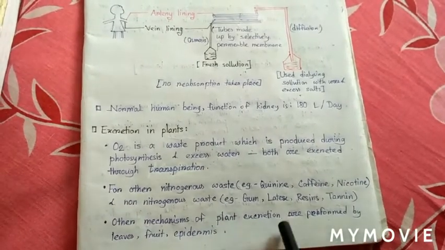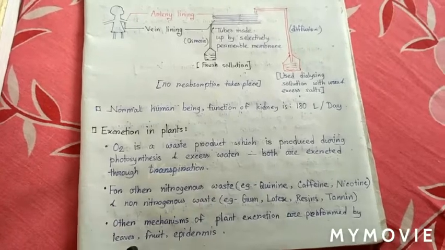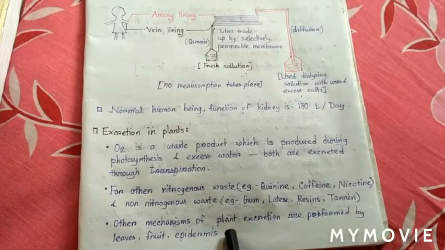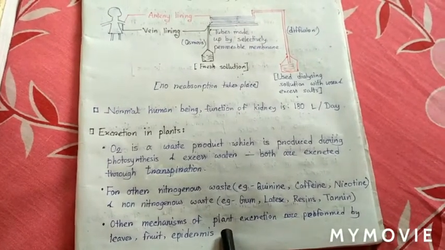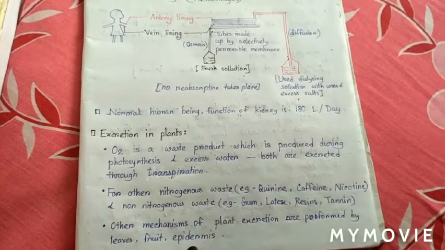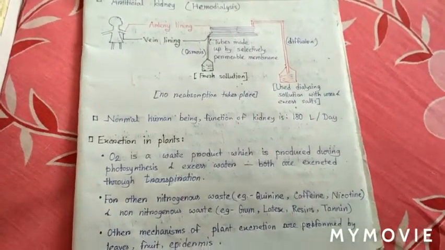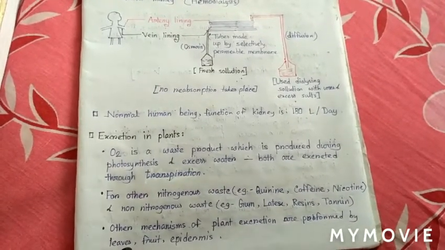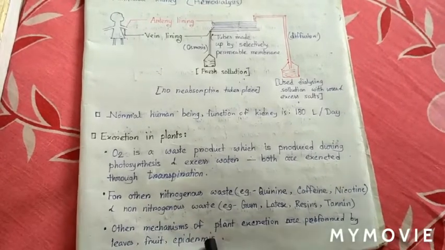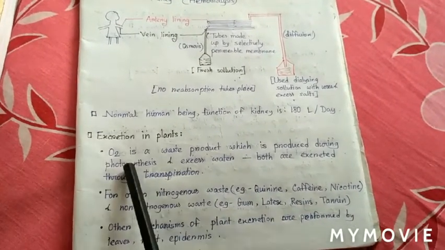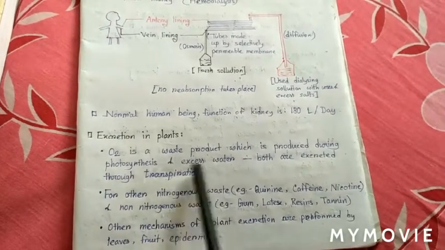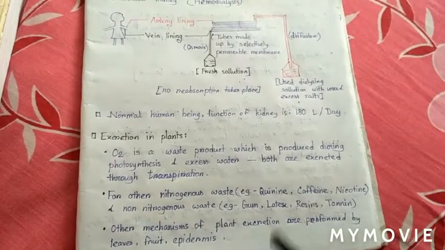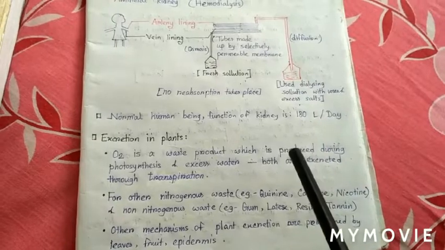Now, other mechanisms of plant excretion are performed by leaves, fruit, and epidermis. Epidermis is the outer layer of the plant body, which is generally brown in color. If chlorophyll is present there, then it is green in color. So plants excrete through leaf excretion, fruit excretion, or epidermis excretion, and oxygen and excess water are excreted through the transpiration procedure. Here is the excretory mechanism of plants and the human body. Thank you.